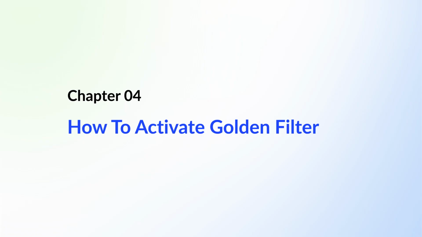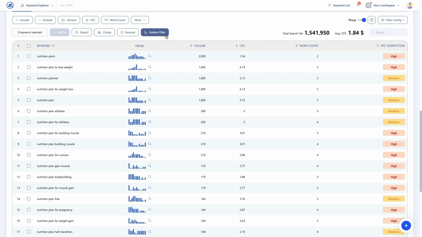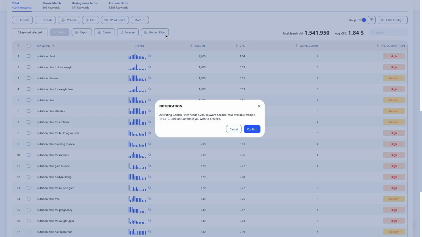The lower the golden score, the greater the chances of that keyword being recommended, and vice versa. To access the golden filter function, you will require some keyword credits. In this search, there are over 4,000 keywords, so I'll need the same amount of credits to burn.